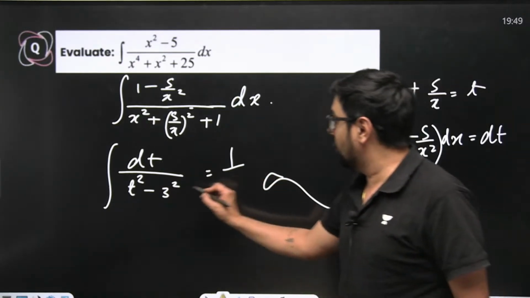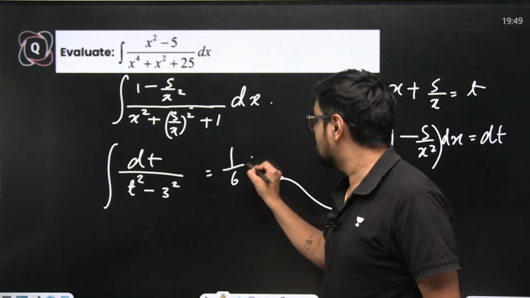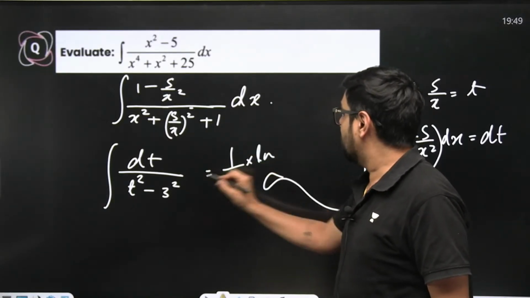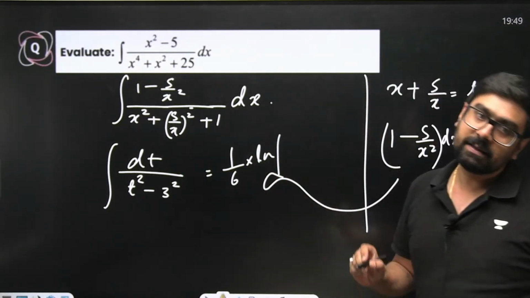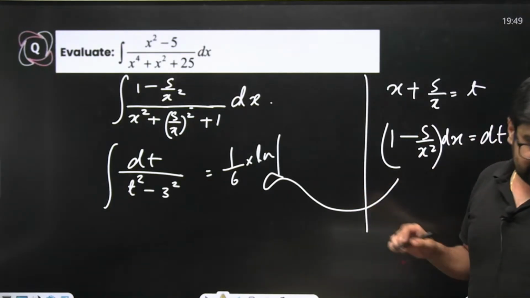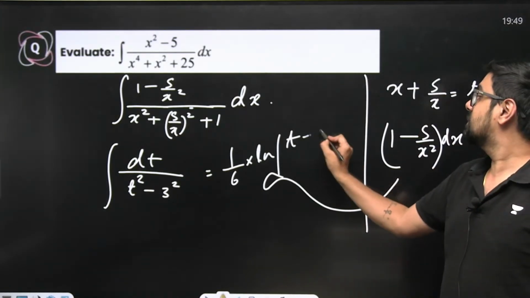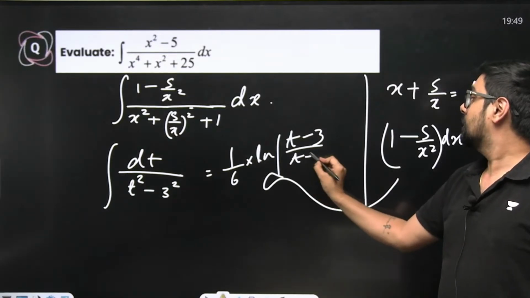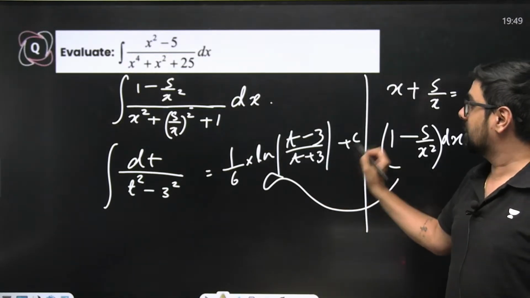So 1 by 2 into 3, that means 1 by 6 into ln of t minus 3 upon t plus 3, plus c. This will be your direct answer.